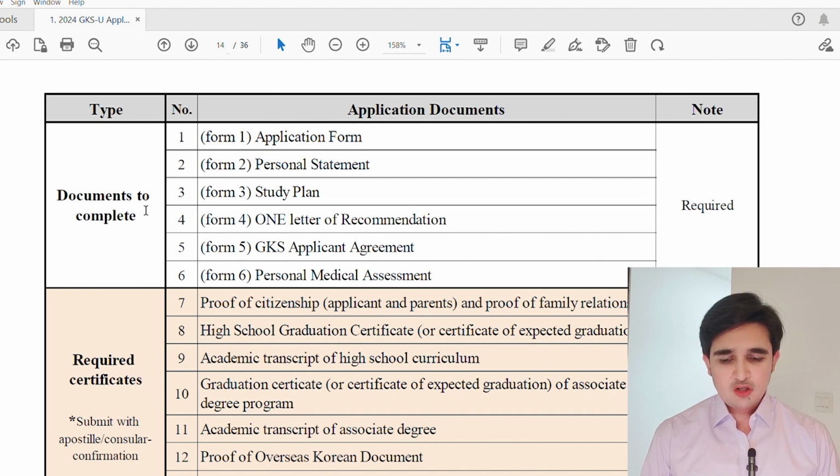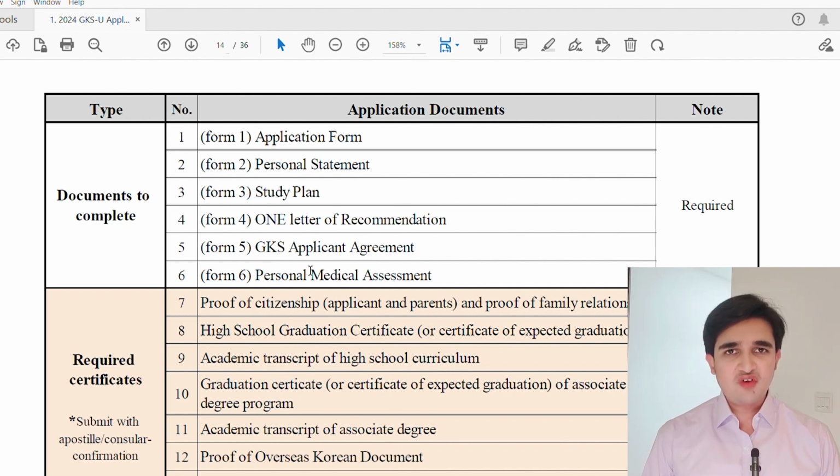Now we will discuss the list of documents that are required to apply for the GKS Undergraduate 2024 scholarship, and I will guide you on which documents need apostillation or consular confirmation and which documents don't need any stamp. On the screen you can see a list of documents to complete, and there are a total of six. Document number 1 is the application form, 2 is the personal statement, 3 is the study plan, the fourth is one letter of recommendation, the fifth is the GKS applicant agreement form, and the sixth is the personal medical assessment form.